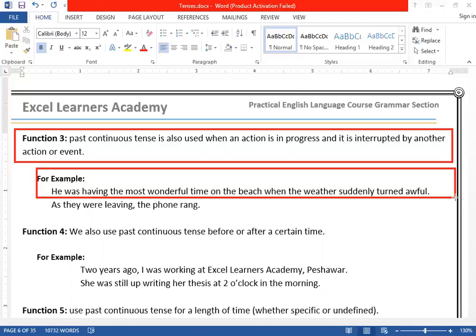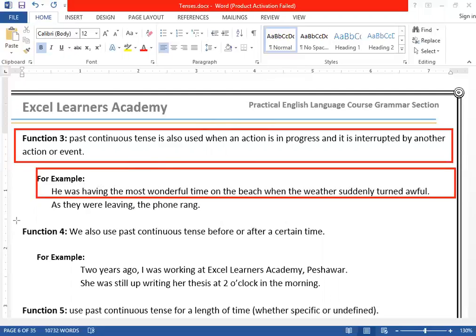Are you getting it? So because of the rain, what happened? The first action is interrupted. The first action is stopped. Like, I was watching a movie when my father came. So the first action is interrupted, like if you don't want your father to watch the movie with you. Look, as they were leaving, the phone rang. As they were leaving, the phone what? Rang. So we used it in that case.